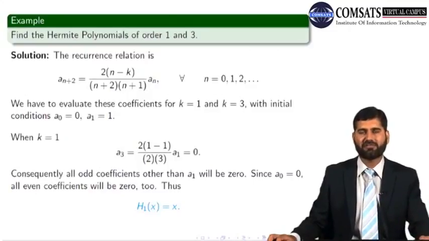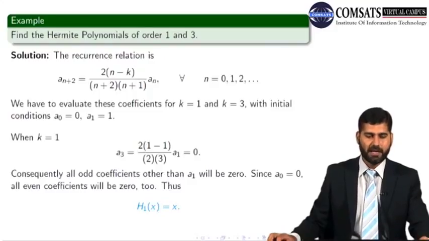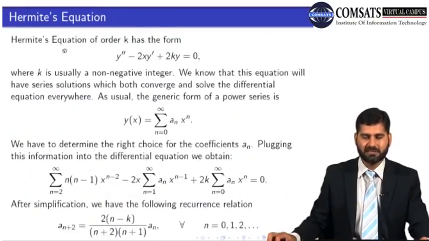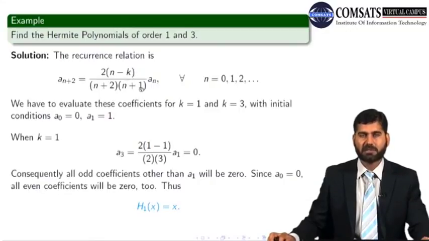Because we have obtained order 5, let's do 2 more odd orders, 1 and 3. Now the recurrence relation is given, which is this one. I can pick this recurrence relation, a n plus 2 is equal to 2n minus k over n plus 2 times n plus 1 times a n, and I replace k by 1 and 3 separately. So for k is equal to 1, my recurrence relation will become 2n minus 1 over n plus 2 times n plus 1.